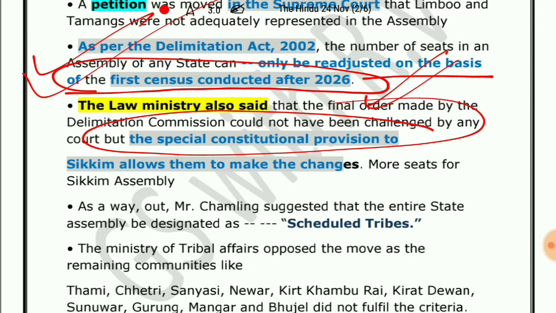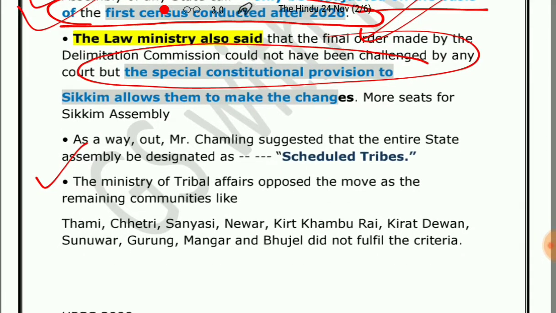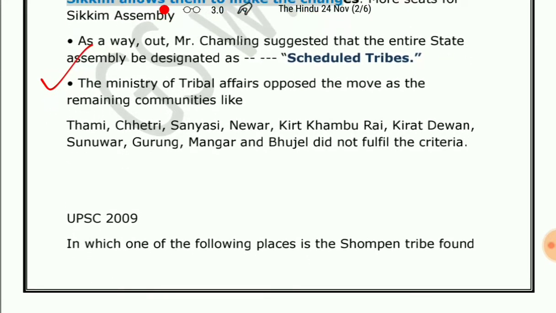The Ministry of Tribal Affairs opposed the move. It is also to be noted that the Ministry of Tribal Affairs opposed the move as there are many remaining communities in Sikkim which are not adequately represented in the state Vidhan Sabha assembly. So this was the whole news context, and this is very important for UPSC prelims because UPSC generally asks about the names of the tribes and the places or states they belong to.